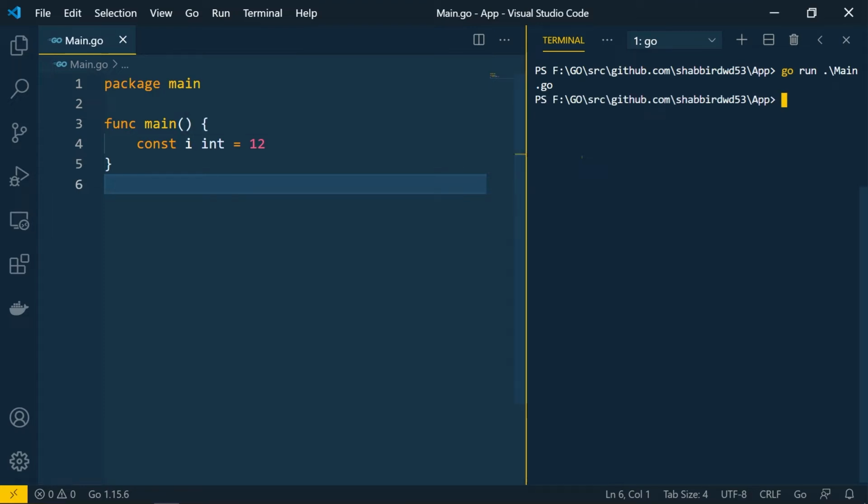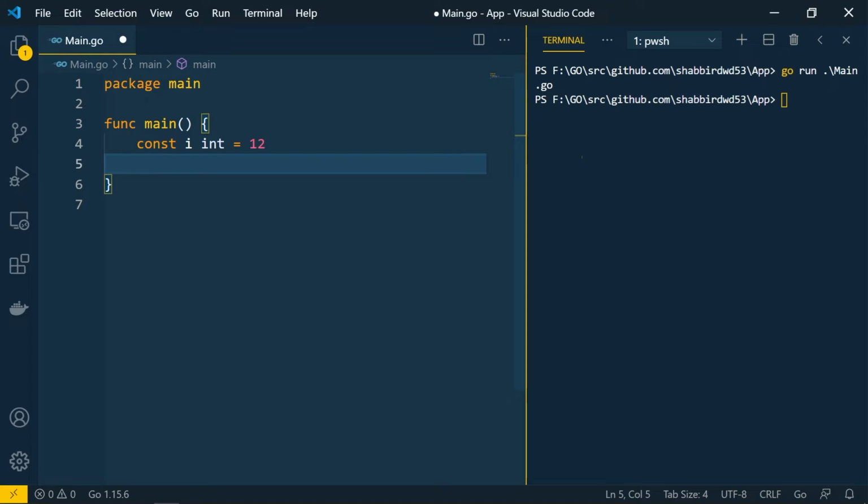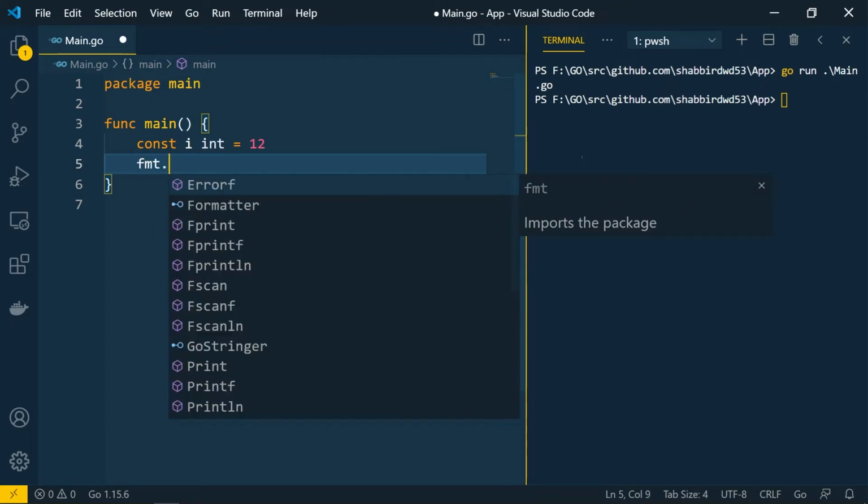So you can say constants are a special type of variables where you can assign a value and it should not change later in the program. All the values in a constant can be assigned at compile time only. So once we declare a constant, it will behave similarly to the variable itself. So let's go ahead and print this.